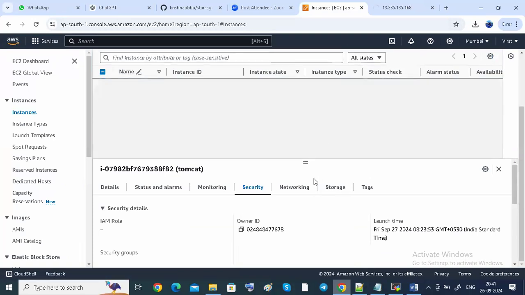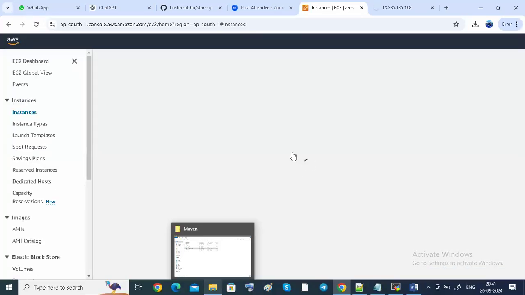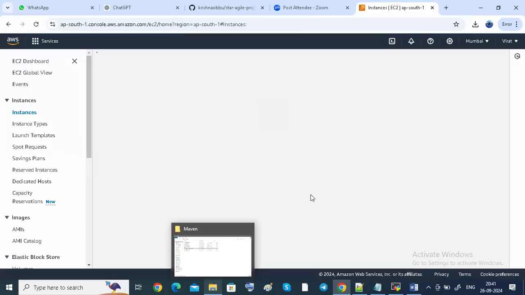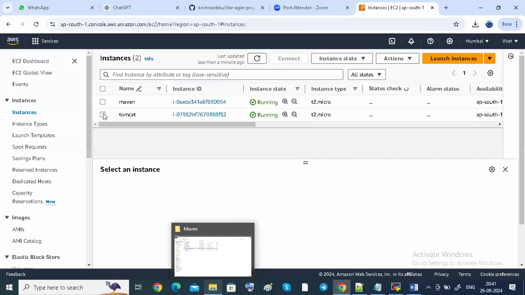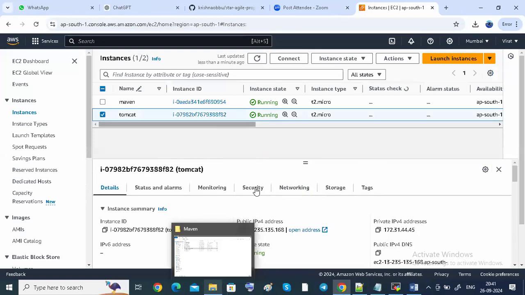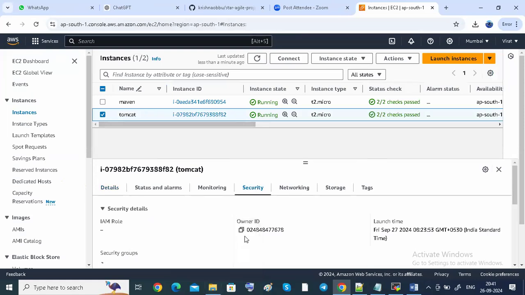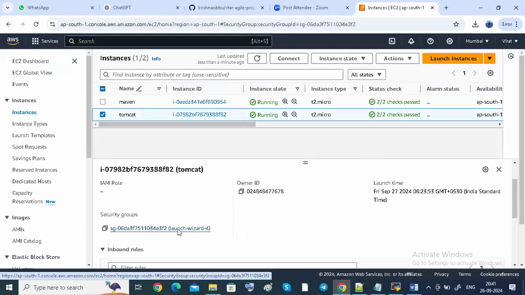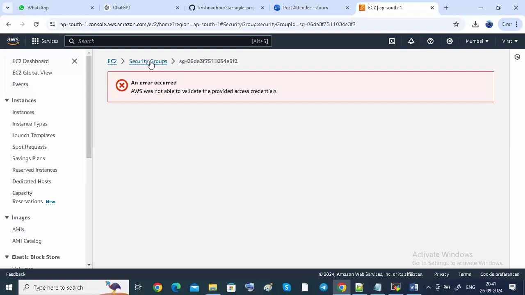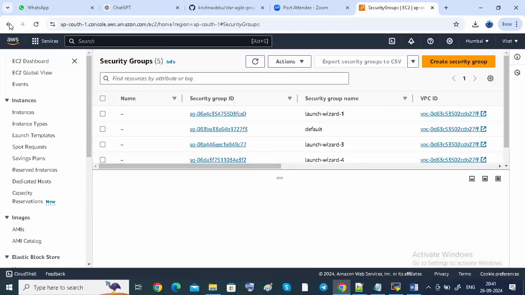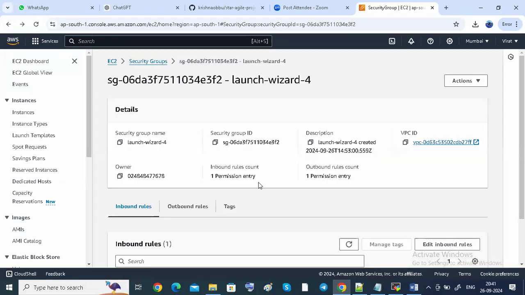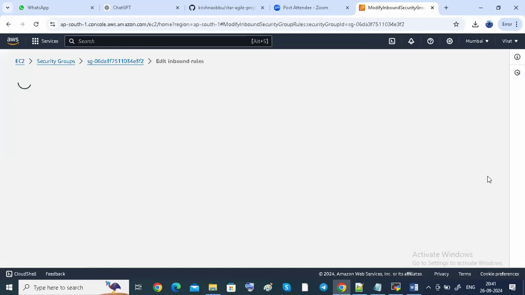So I have to provide the security groups.